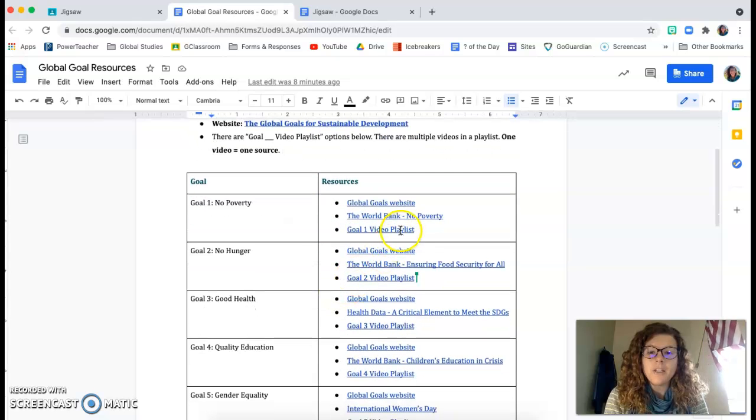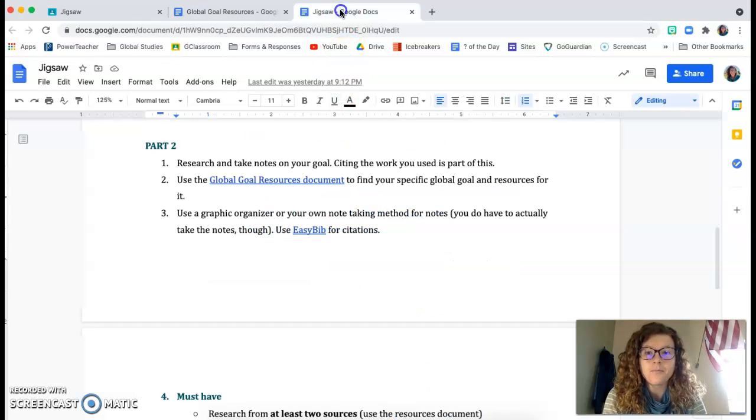So down here, you'll see the goal is on the left side. Resources for the goal are on the right side. These are all hyperlinks, so they should bring you right to the source. And every goal will have at least 3 resources linked with it. So back to our document. So you can find that on Google Classroom or right here.